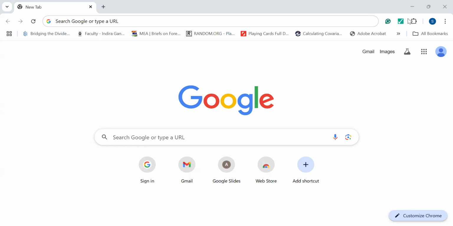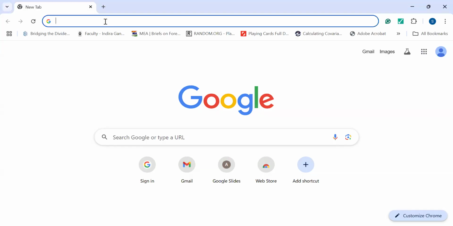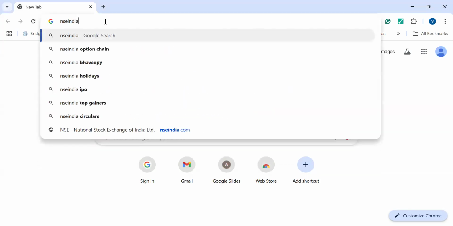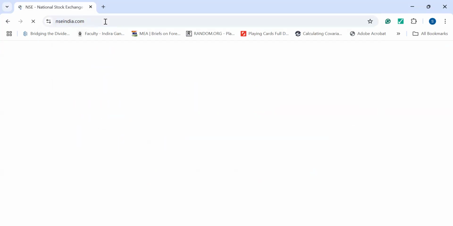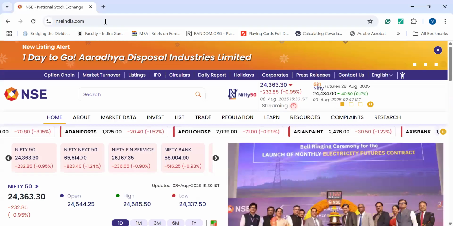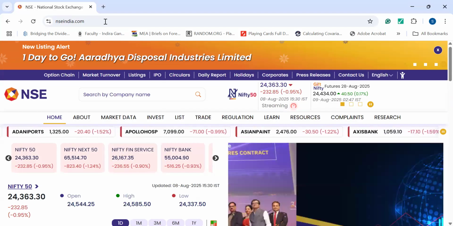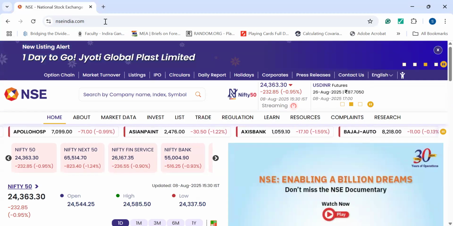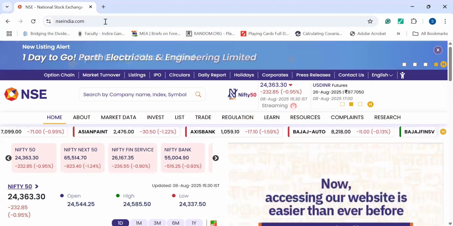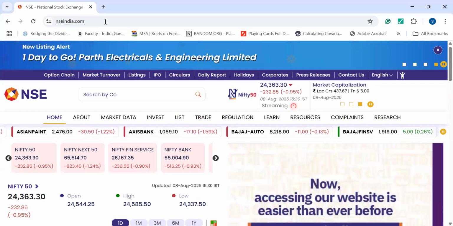Now we will be talking more about the website. This is in continuation with the stock exchanges in India. Today we will be visiting NSE India, and this is the website link. In the first, you'll find a little snapshot of everything. There's too much data around, so I will be taking you here one by one.